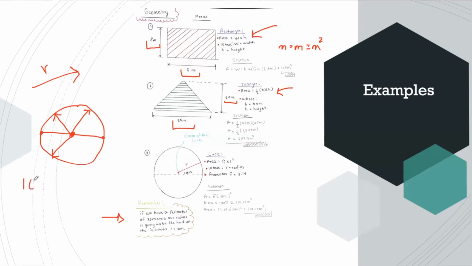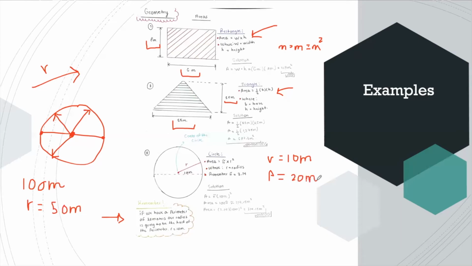So if we have a perimeter of 100 meters, our radius is going to be 50 meters, always half of the perimeter. If we have a perimeter, for example, of 50 meters, we're going to have a radius of 25 meters. So in our example, we have a radius of 10 meters. Remembering that the radius is half of the perimeter, we can know that the perimeter of this circle is going to be 20 meters.